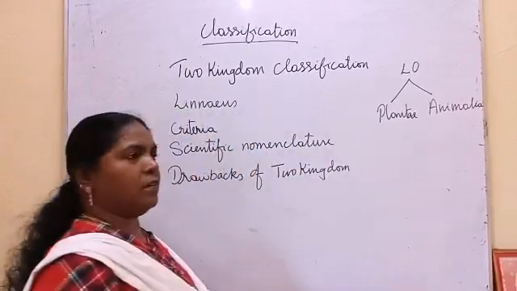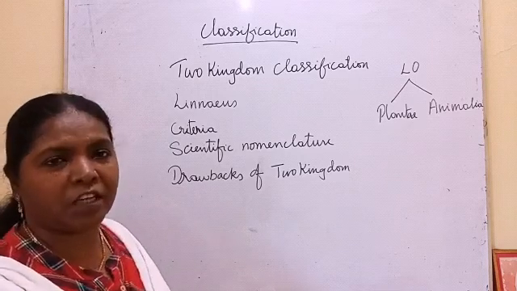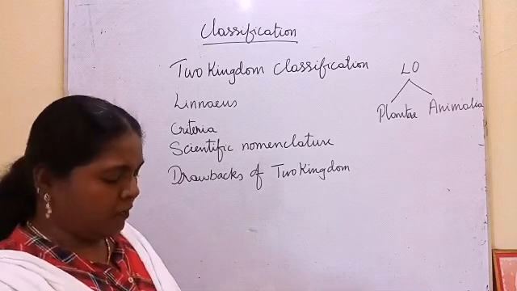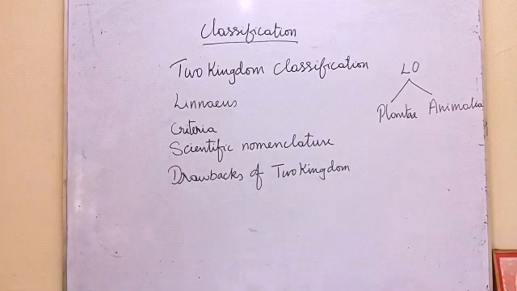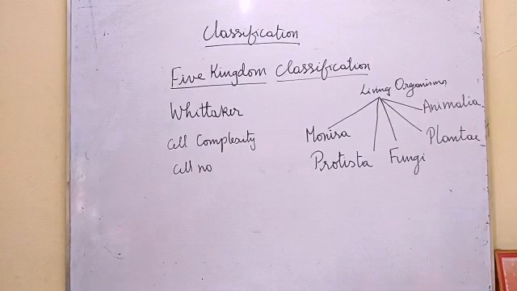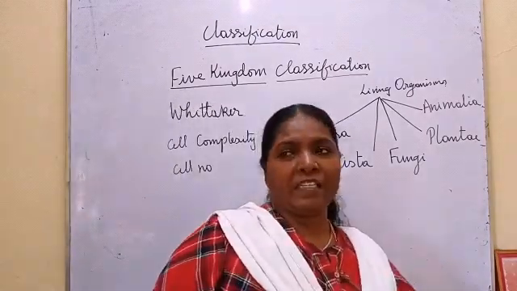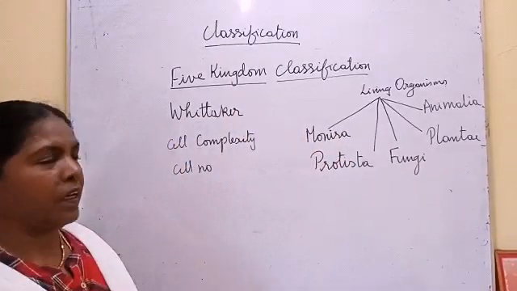To avoid this, much more research they have done, and the five kingdom classification is proposed by Whittaker. Five kingdom classification is done by Whittaker.